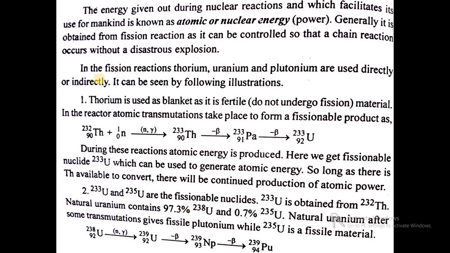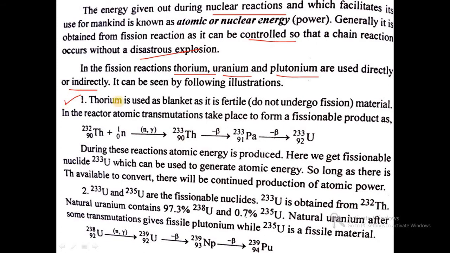The energy given out during nuclear reactions, which facilitates the use of that energy for mankind's purposes, is called nuclear energy. Generally it is obtained from the fission reaction, as it can be controlled, so that a chain reaction occurs without a disastrous explosion. In the fission reaction, thorium, uranium and plutonium are used directly or indirectly. One by one we will see the uses of thorium, uranium and plutonium.